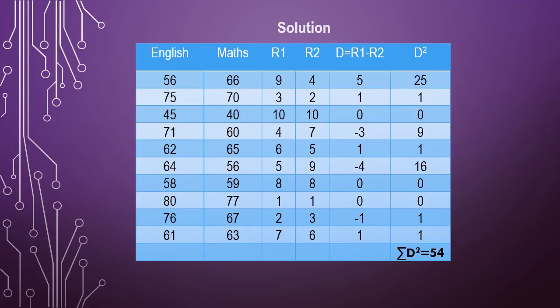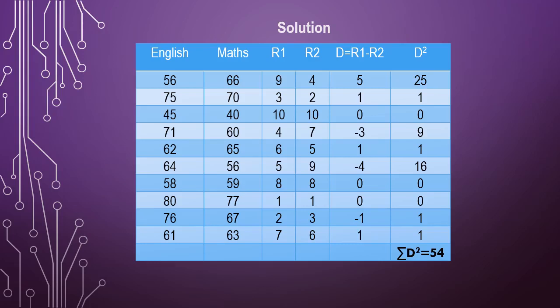The next is D square, that is, you need to find the summation of D square. So first, D square is the multiplication of D into D, that is, squaring the D values. So 5 square is 25, 1 square 1, 0 square 0, minus 3 square 9, 1 square 1, minus 4 square 16, 0 square 0, 0 square 0, minus 1 square is 1, 1 square is 1.